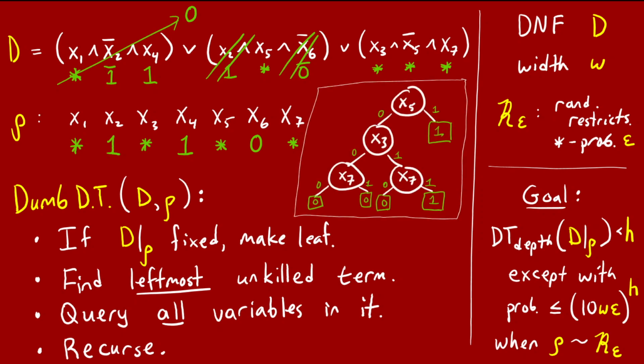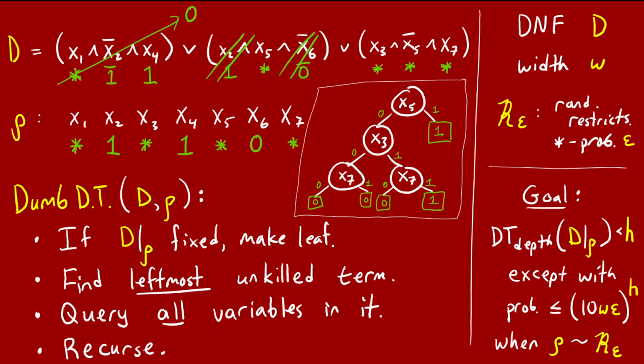Here's a simple example. Rho kills the first term, but the second term is unkilled. It has only x5 in it. So the first piece of the dumb decision tree just queries x5. Now when x5 is 1, this second term becomes 1, and so all of D reduces to 1. On the other hand, for the setting of x5 equals 0, we move on to the third term.